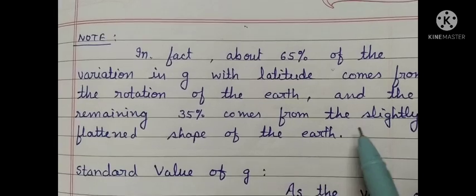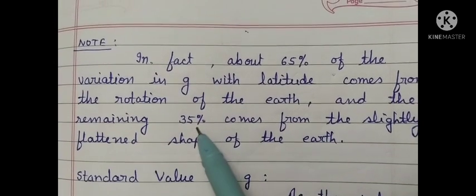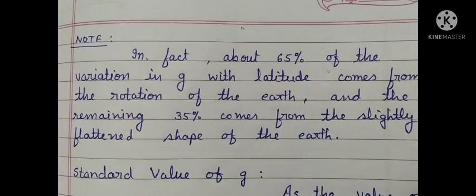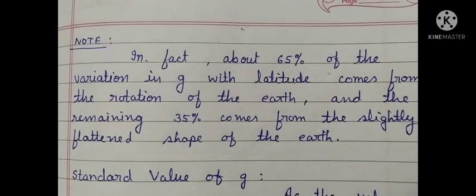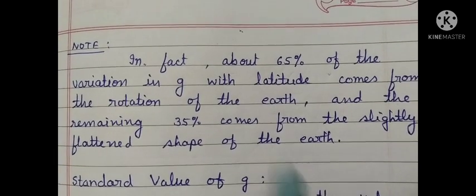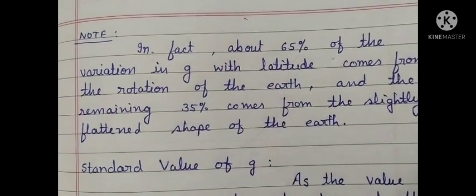In the next lecture, we will consider the effect of latitude on acceleration due to gravity. So the contribution of the shape of the earth is only 35%, while the variation of g due to rotation is about 65%. So this is an important note.